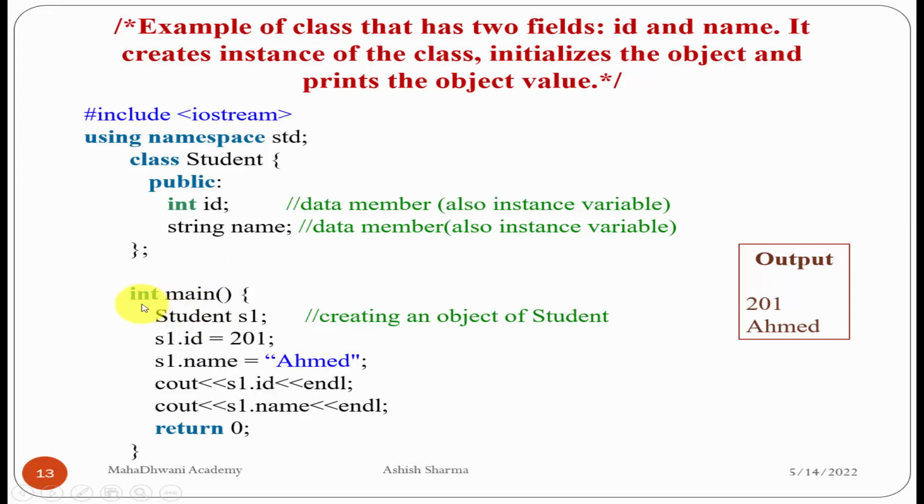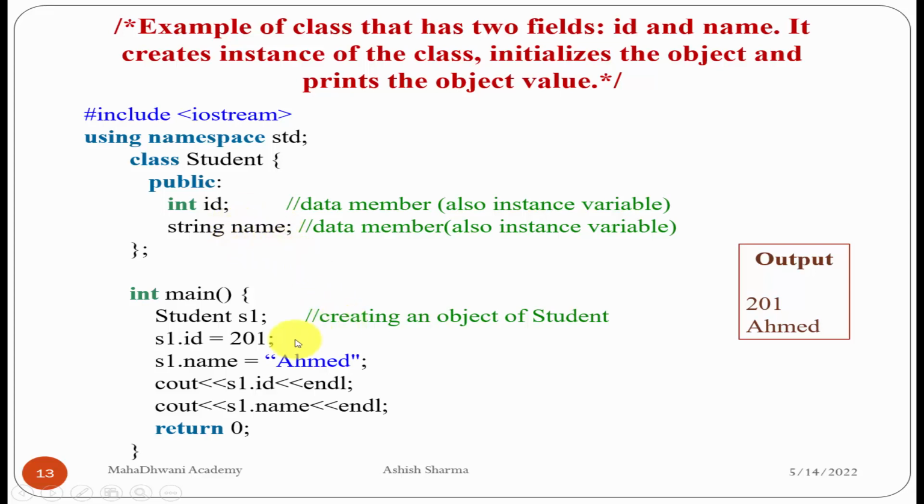So here int main means the return type of the main function is integer. No parameters is the default. Then the main open bracket. Now student S1: student is the class and the object is S1, and we access the data members of the student class. The data members are ID and name. So we initialize the value of the ID and we initialize the value of the name.